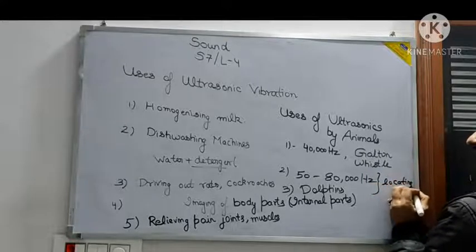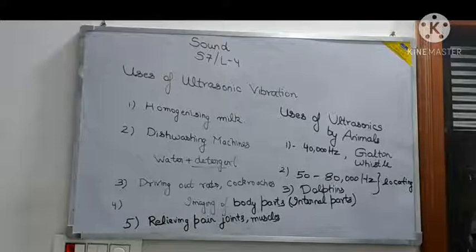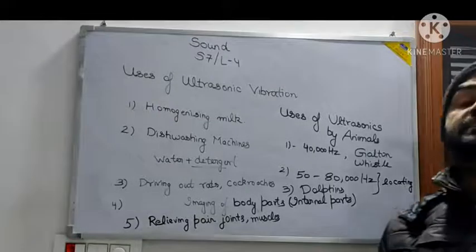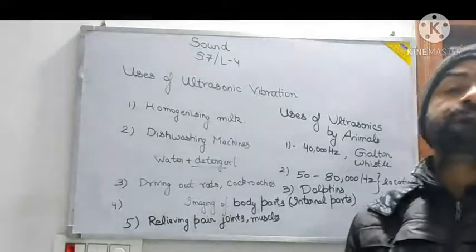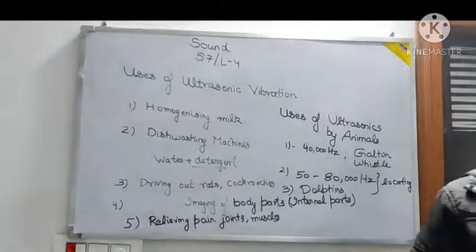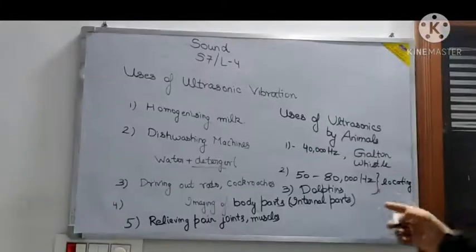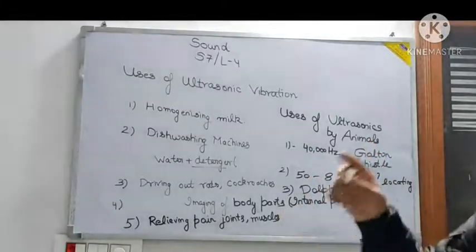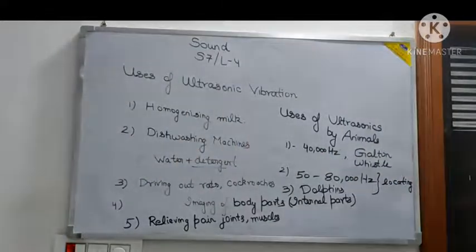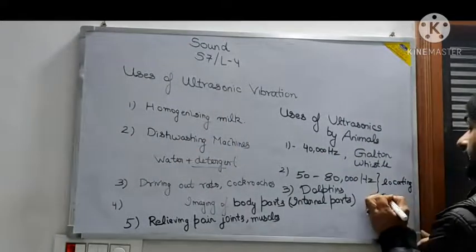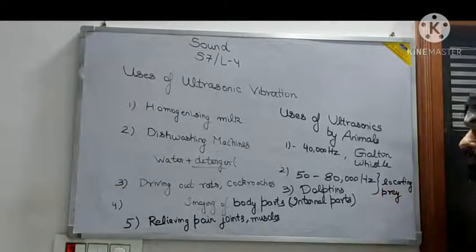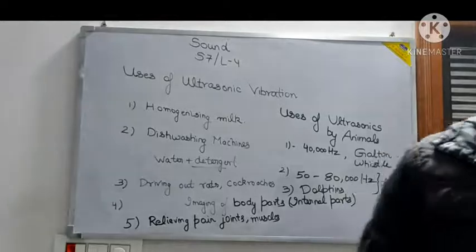That way you can write. You can write used by bats to locate their prey, but after writing that, you have to elaborate that yes, see, insects and human beings cannot perceive these vibrations. Bats can produce 50 to 80,000 hertz vibrations. So these vibrations cannot be perceived by insects or humans. So when these vibrations are produced by bats, they will return back to the bat. So they will know that the prey is there. P-R-E-Y. Locating prey, these things.